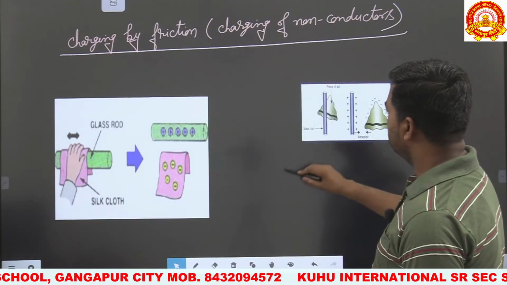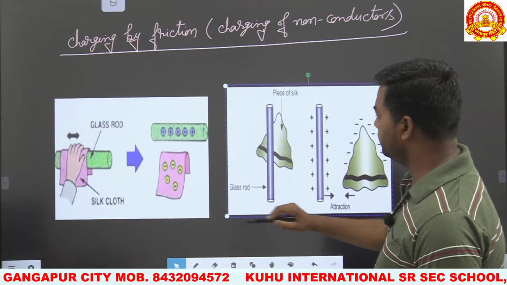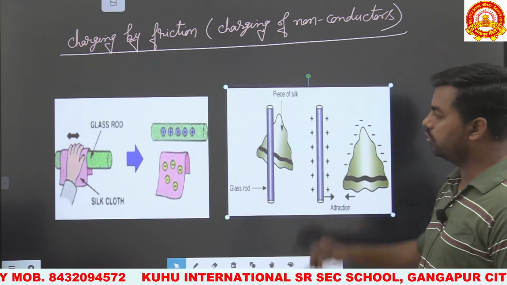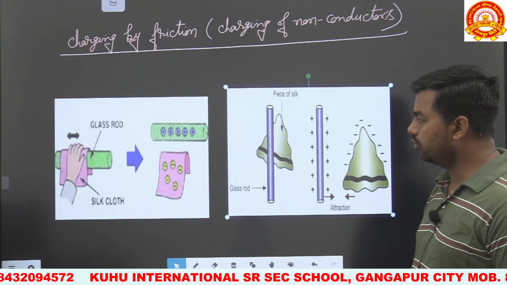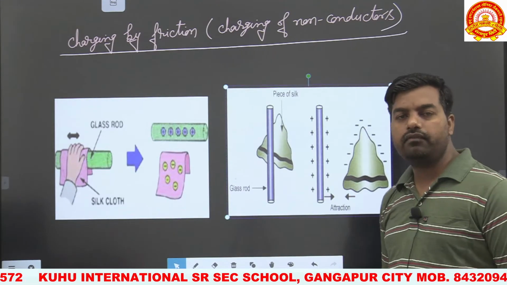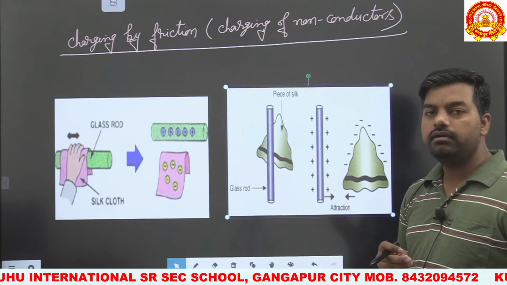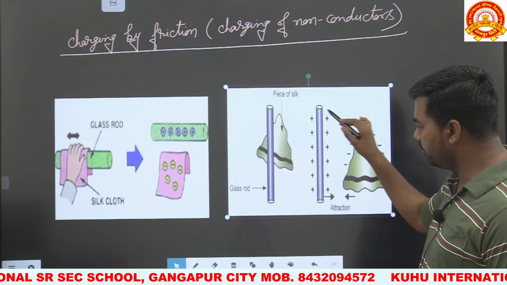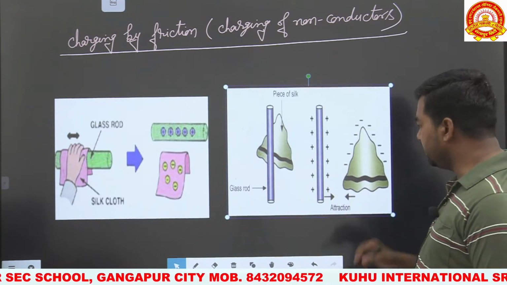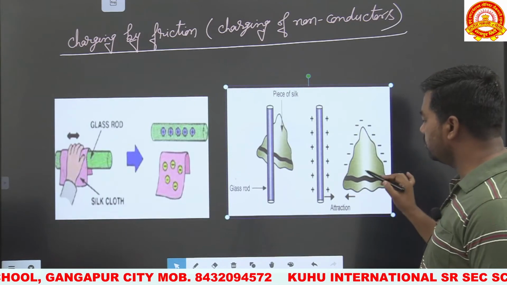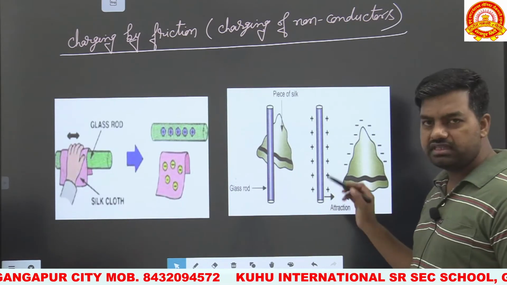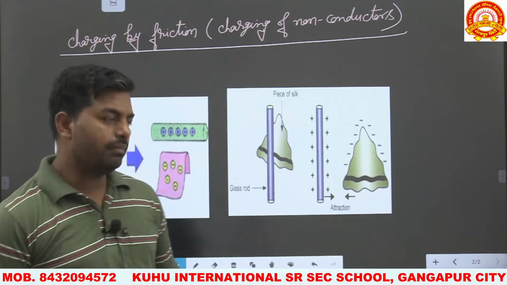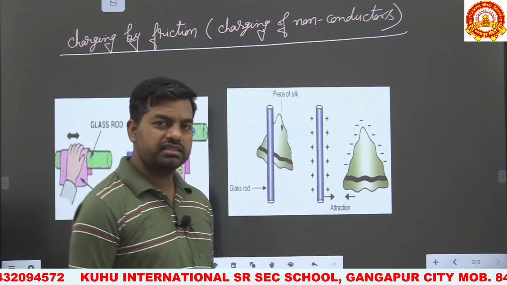So when a glass rod is rubbed with silk cloth, due to the rubbing the electrons transfer towards the highly electronegative body. The glass rod becomes positively charged because it becomes less electronegative, and electrons are transferred to the silk cloth, so it becomes more electronegative. In this process one body becomes positively charged and the other becomes negatively charged, but the total amount of charge always remains constant.